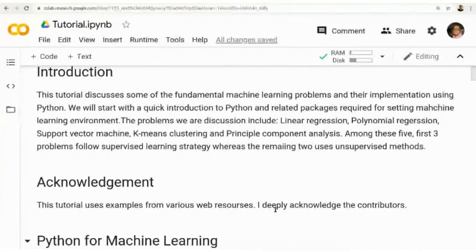This tutorial is already shared with you, so you can try to run this code on Google Colab. As a PDF version, you can easily copy the code and try it on your local machine. If you find any difficulty in understanding the code, first try to understand how you are writing a machine learning program. Then if you still find difficulty, we can discuss. That is how I planned this session.